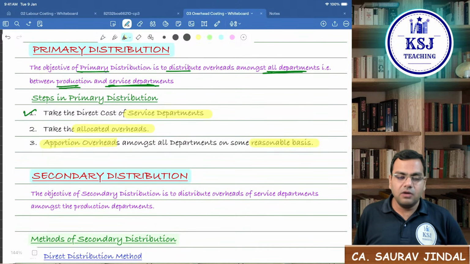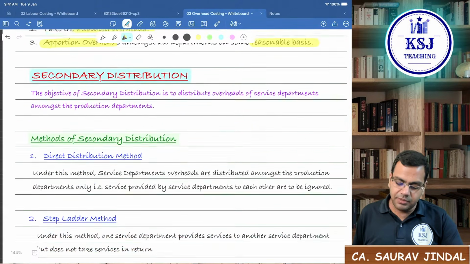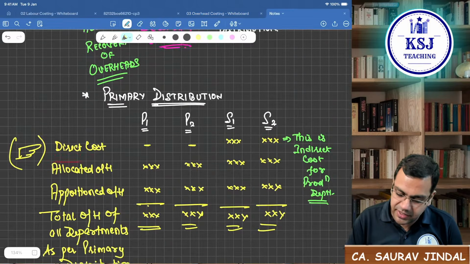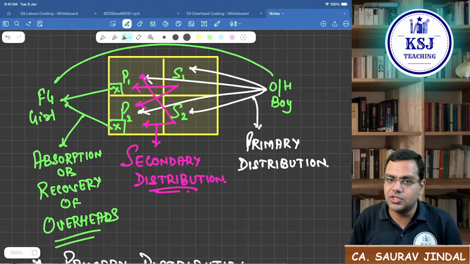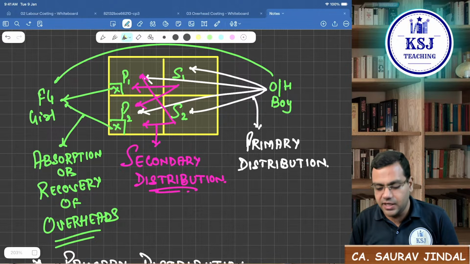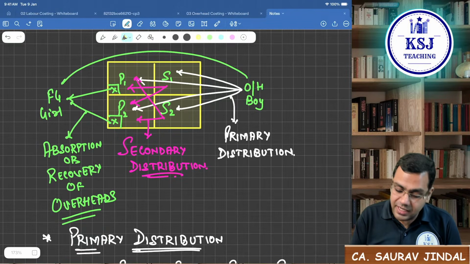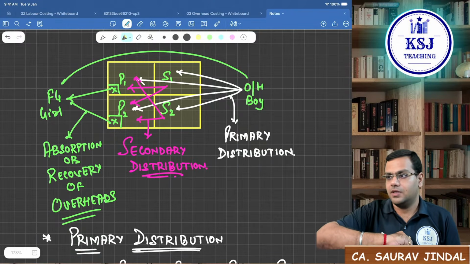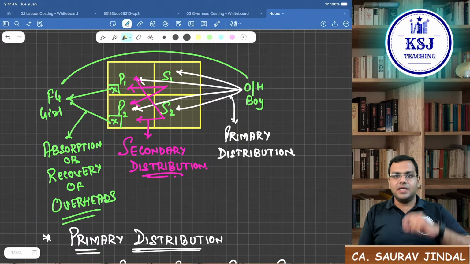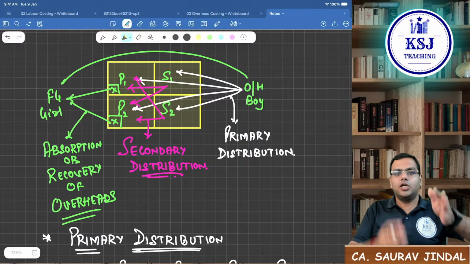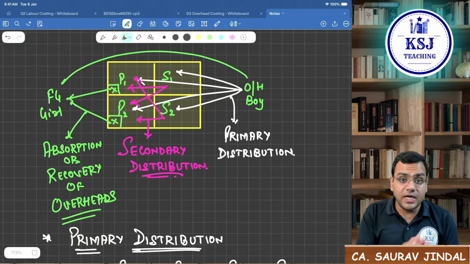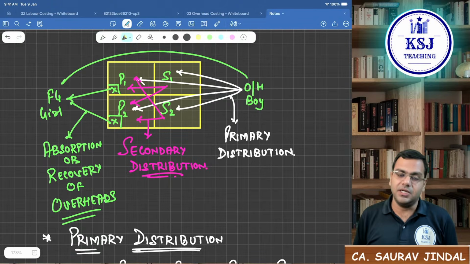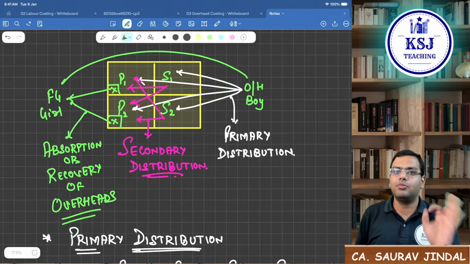Okay. Now let's move on to the secondary distribution. Now what is the purpose of secondary distribution? If you see, secondary distribution says that, sir, after primary distribution, what is there? After primary distribution, you have all the cost in all the departments. Now the secondary distribution purpose is to take the cost of the service department, distribute it amongst the production departments. To distribute the cost of service department among the production department.